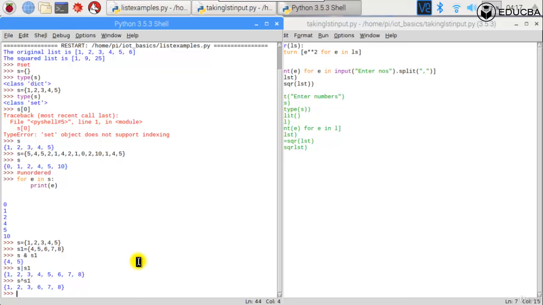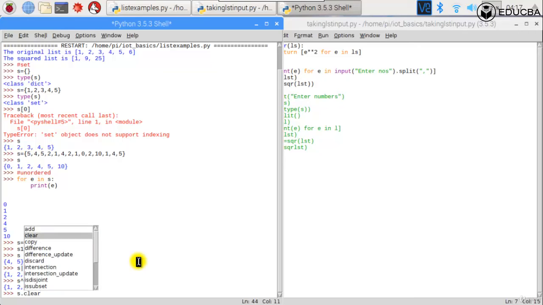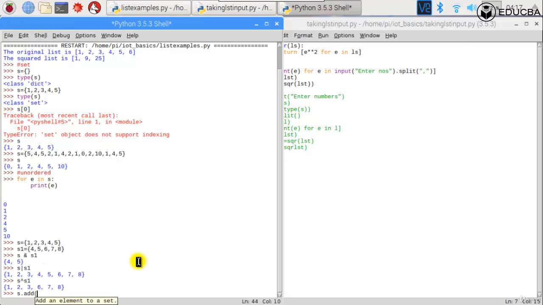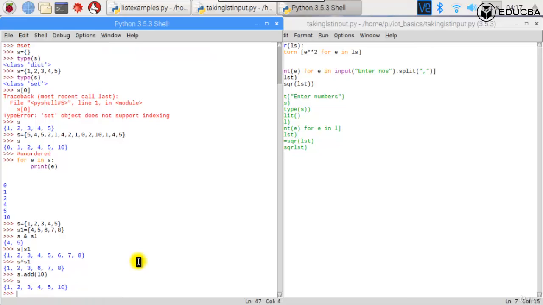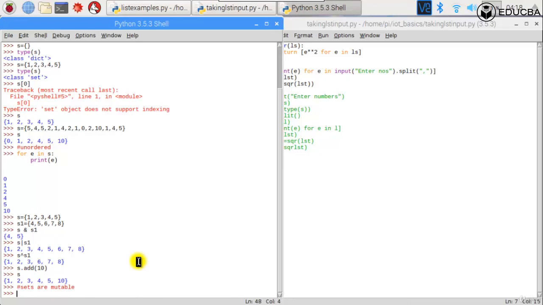All right. Set operations can also involve S dot. You can add elements by just saying S dot add, let's say 10. 10 will be added into S. But you can't add it with an index. So sets are mutable. You can change them. Of course, you can't change them using the index, but you can do it using functions.